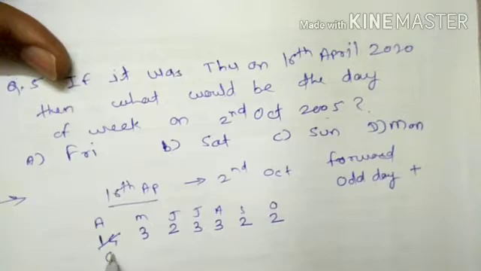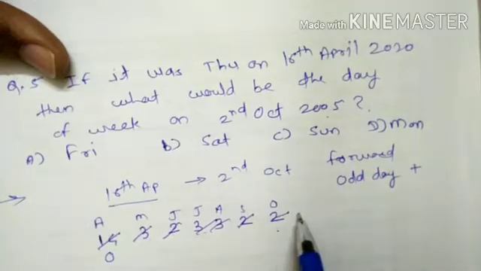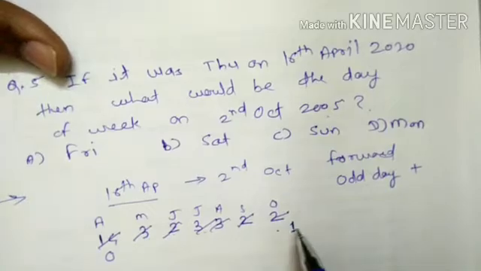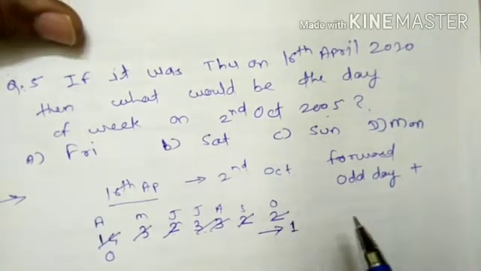After that 14 means 0, and whenever we get an addition of 7, cut it. 3 plus 2 is 5, and 5 plus this 2 is 7. We are cutting it. 3 plus 3 is 6, 6 plus 2 is 8. 8 means 1 will remain. If we cut 7 from 8, 1 is the remainder. This one is our odd day.